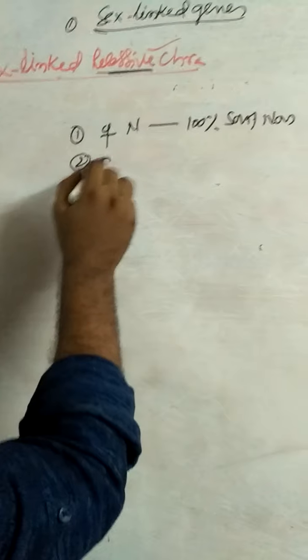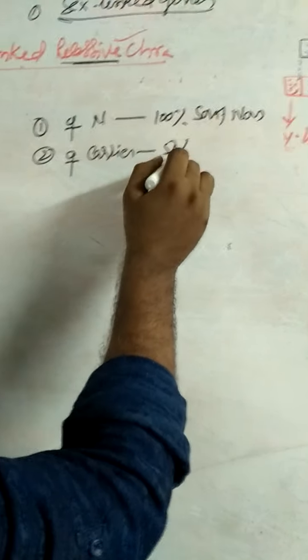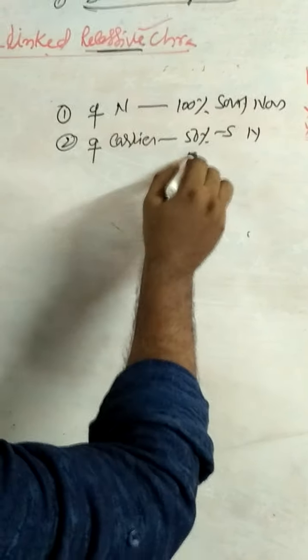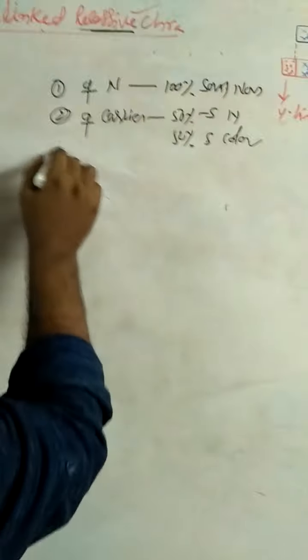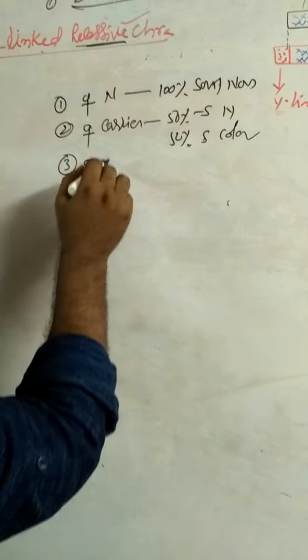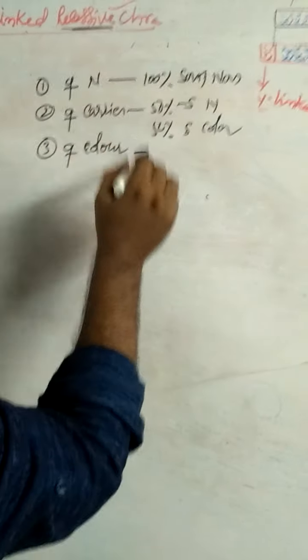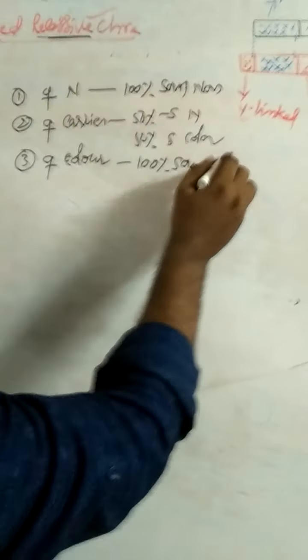Second, if the mother is carrier, 50% sons are normal and 50% sons are colorblind. And third, if the mother is affected or colorblind, 100% sons are colorblind.